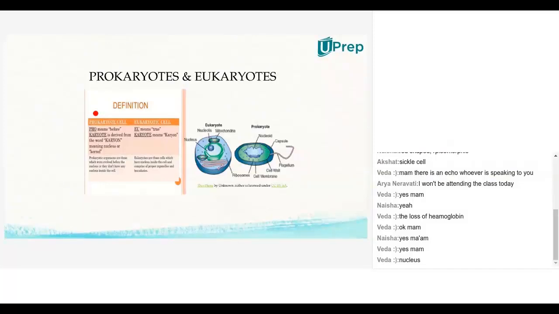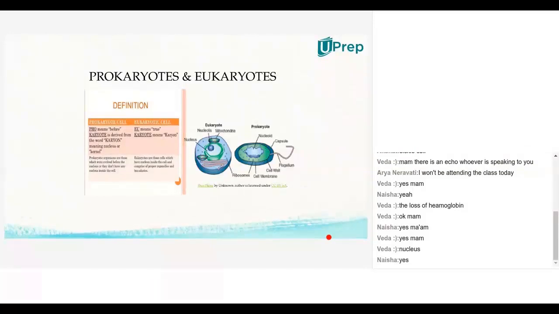Amoeba, paramecium, bacteria, etc. Generally, most of the prokaryotes are unicellular organisms. That means they are the first organisms that started in evolution. Then over time, those prokaryotes developed into eukaryotes.